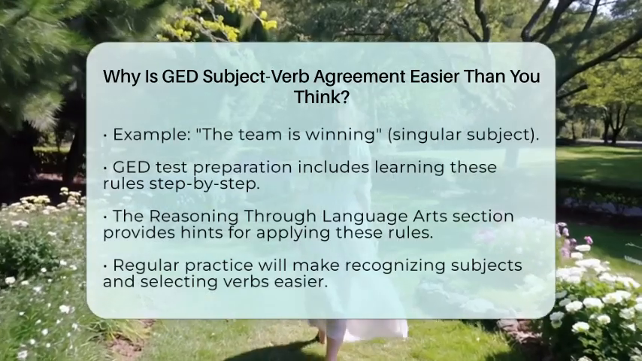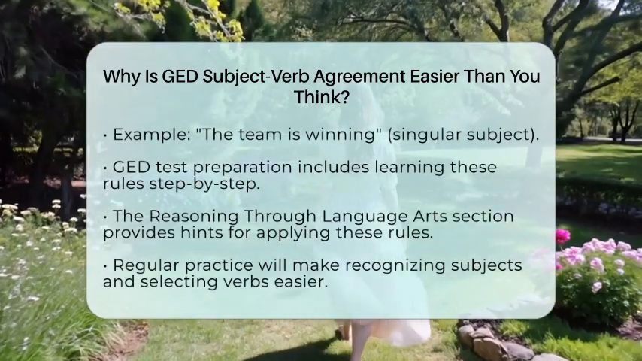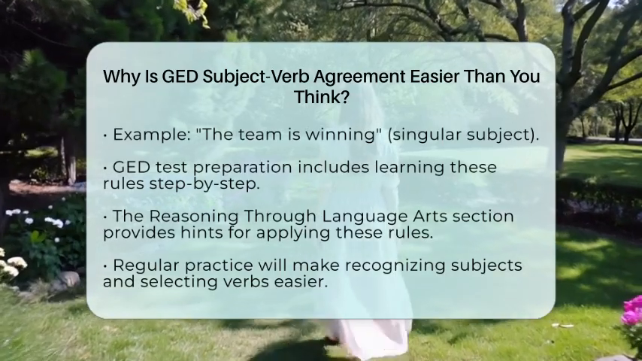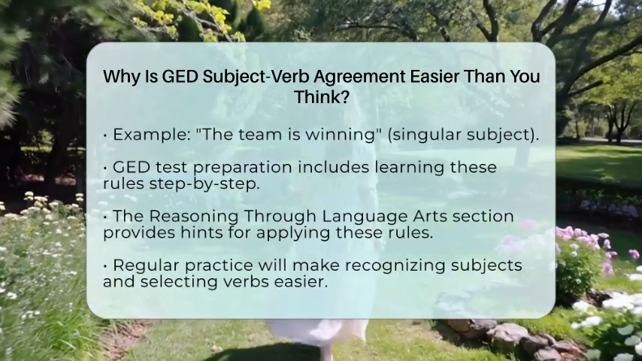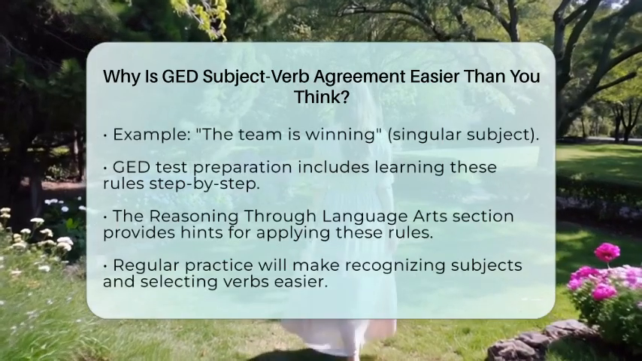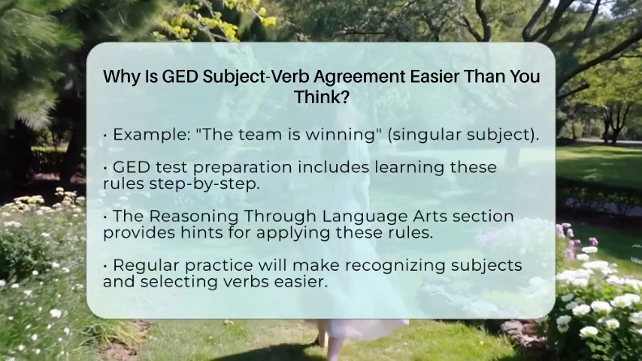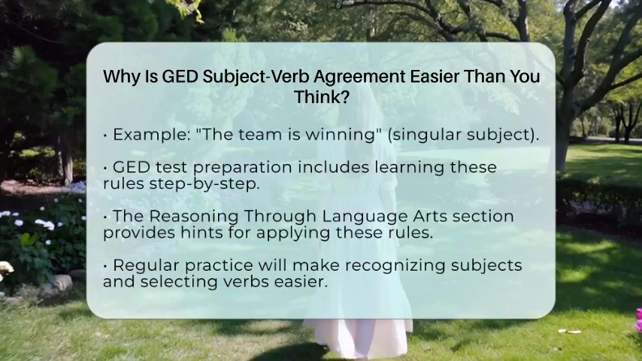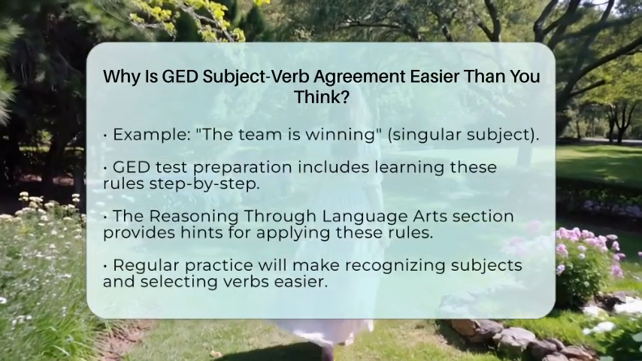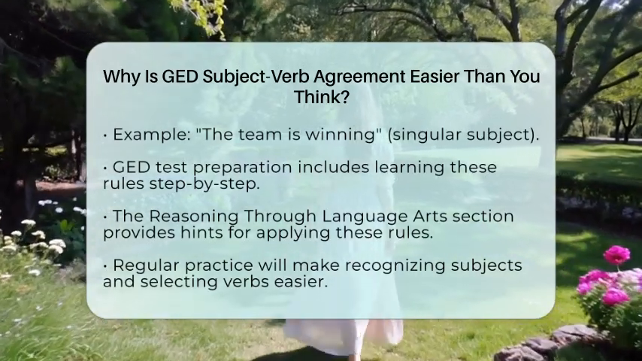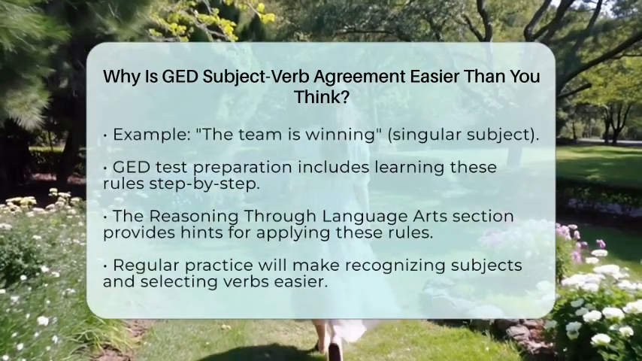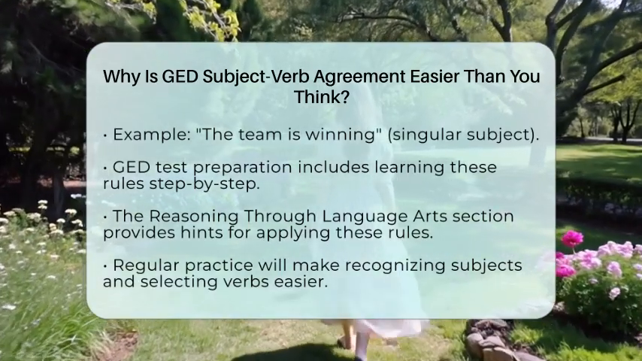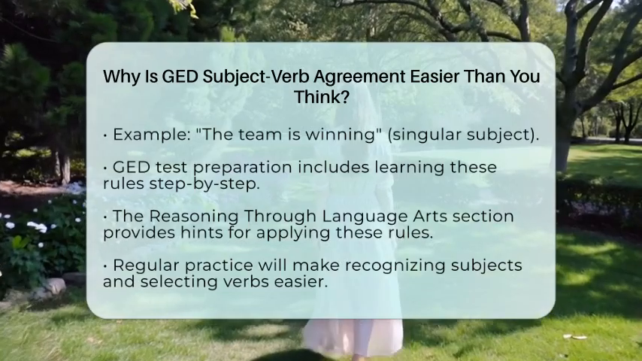For those preparing for the General Educational Development Test, these rules are manageable. You can learn them step by step and practice through exercises. The Reasoning Through Language Arts section of the test often gives hints about these rules, making it easier to apply them during the exam. With regular practice, recognizing the subject and selecting the right verb form will become second nature.